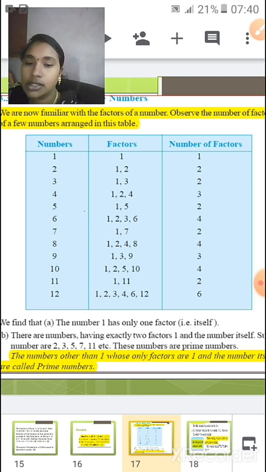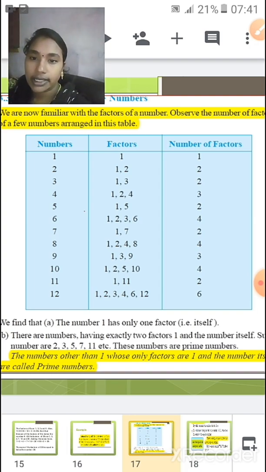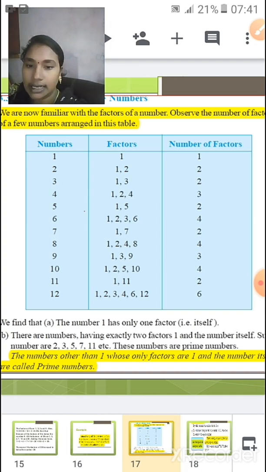1, 2, 3 and 6. For 7 it is 1, 7, and for 8 it is 1, 2, 4 and 8. For 9 it is 1, 3 and 9. For 10 it is 1, 2, 5 and 10. For 11 it is 1, 11. And for 12 it is 1, 2, 3, 4, 6 and 12.